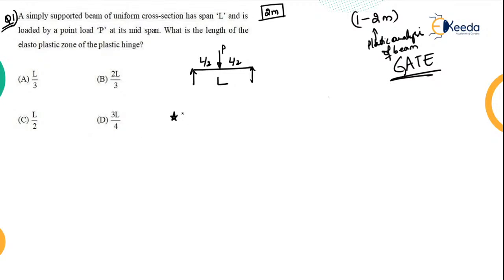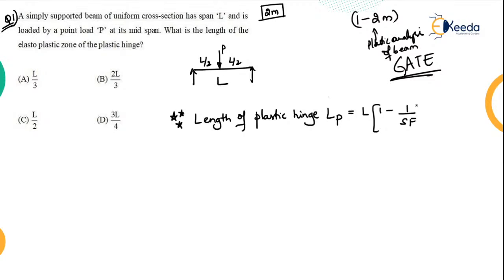So generally you have a standard formula. What is the standard formula? Length of plastic hinge, LP is equal to what? L into 1 minus 1 by shape factor.